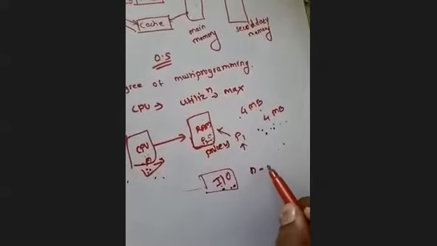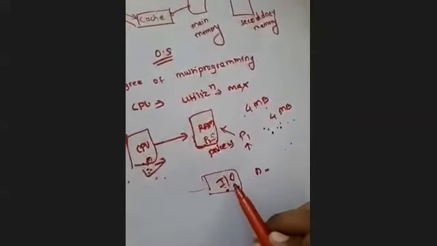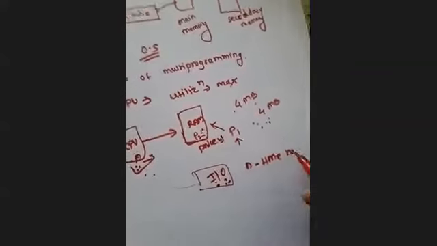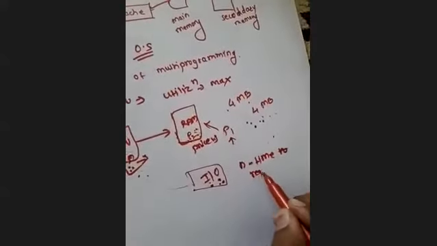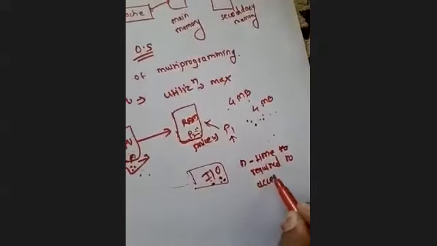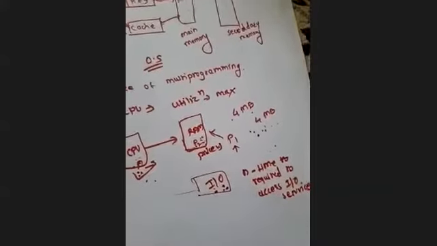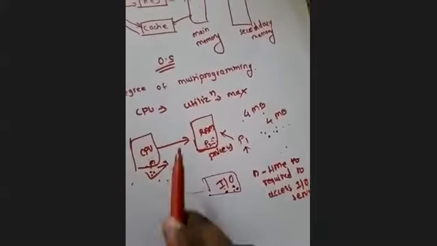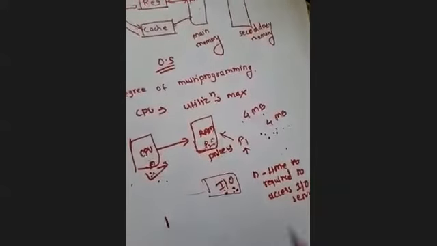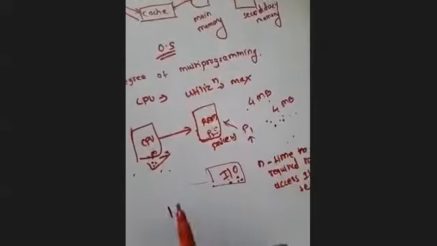And suppose I say that n is the time required by any process to access input output services. Okay, so if total CPU utilization is represented as 1, that is 100%, then what will be the utilization of CPU in this case?